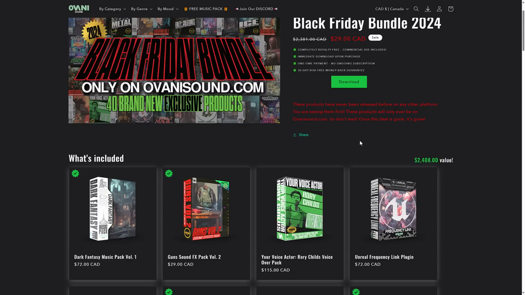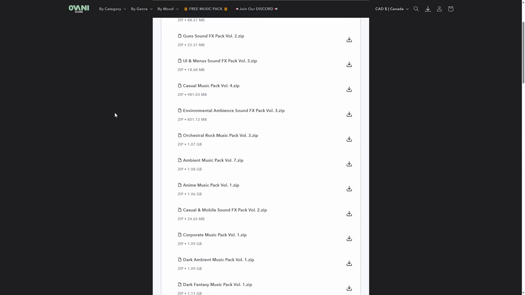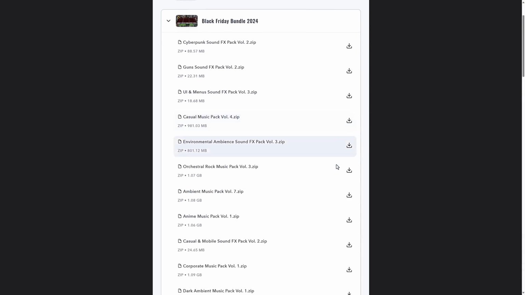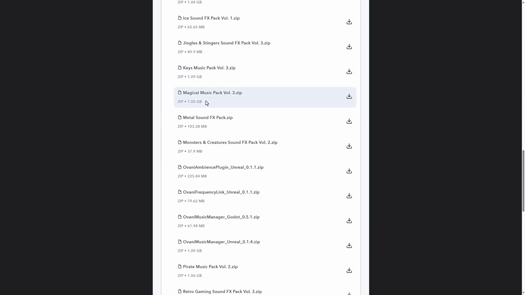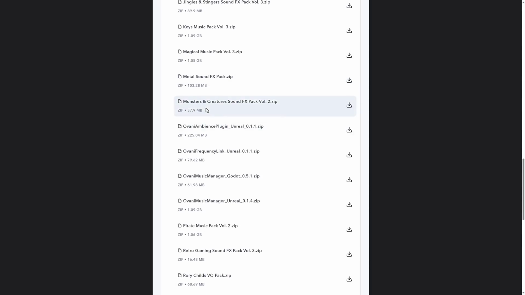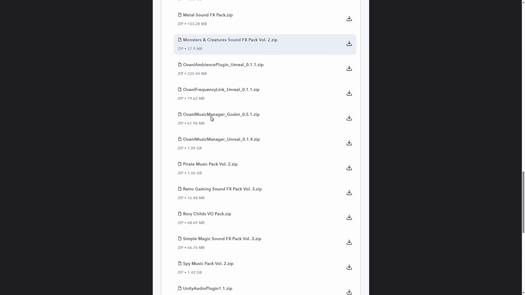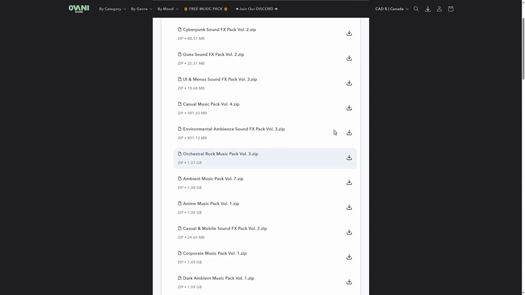In terms of redeeming it, you redeem it on the Ovani store like so, all available for download once you have done so. Their servers are reasonably quick. I get about 17, 18 megabytes per second when I download something. These packs tend to be about 1 gigabyte when it comes to music, and anywhere between 20 megabytes and say 200 megabytes when it comes to the sound effects packs. And now I'm going to show you how these actually work.